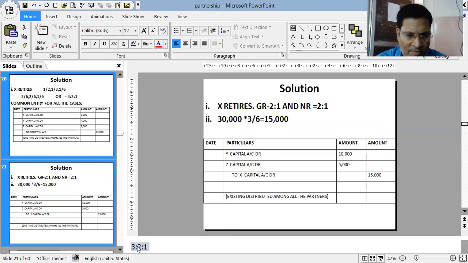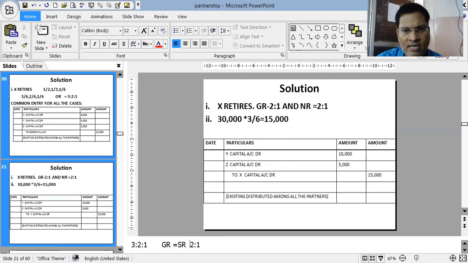This 2:1 becomes the new ratio, and this is the gaining ratio as well as the sacrificing ratio. So this becomes the GR and SR.